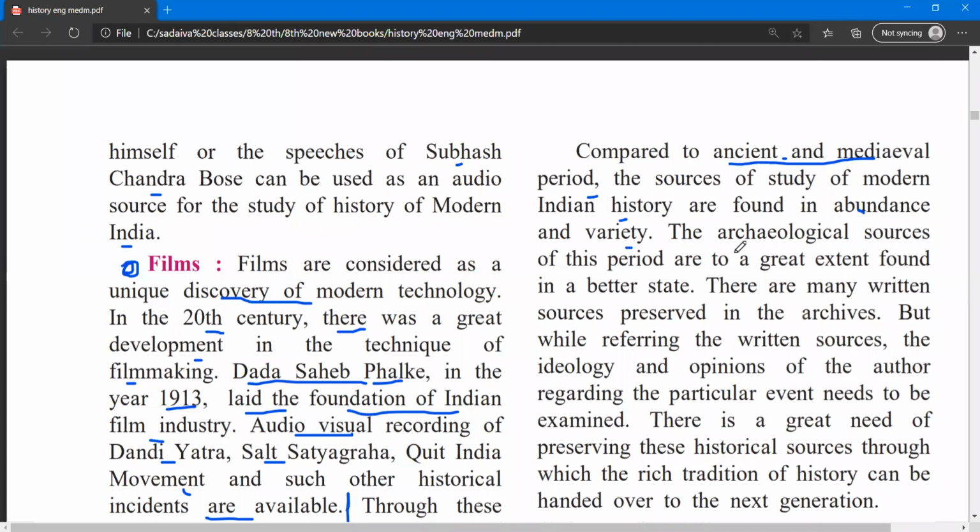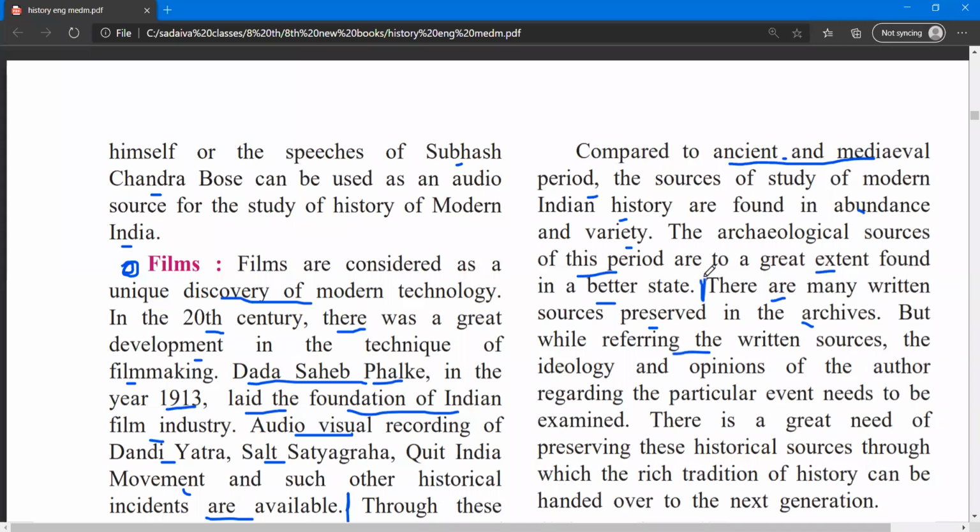And the archaeological sources of these periods are, to a great extent, found in a better state, right? We all know the archaeological sources, the buildings, the coins and all those things, which are in a better state now and we can see them in museums. There are also many written sources preserved in the archives, but while referring to written sources, there are also flaws.